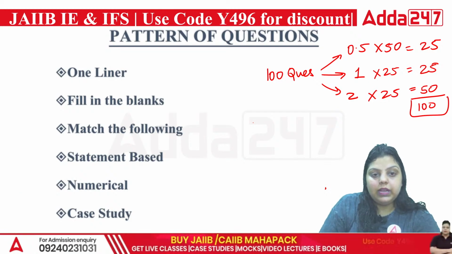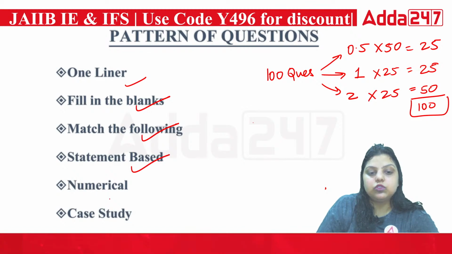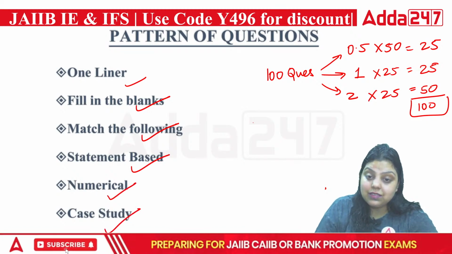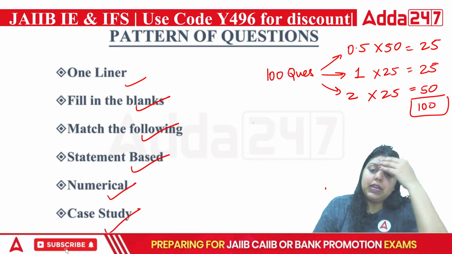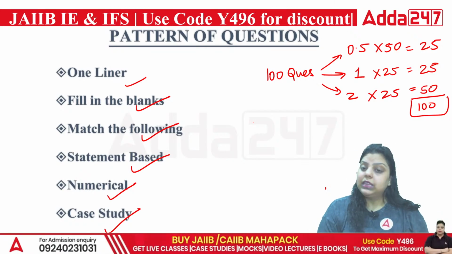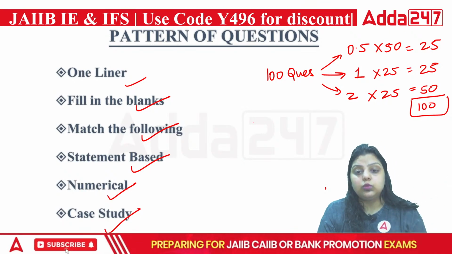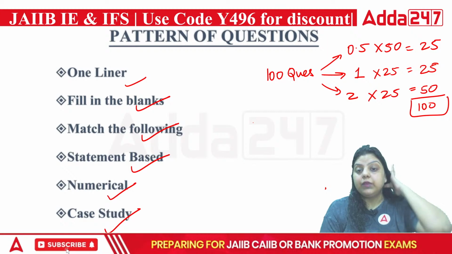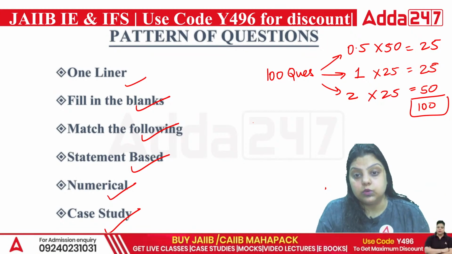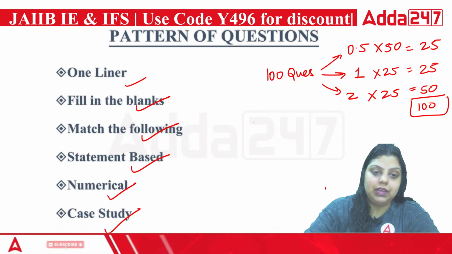Now, one-liner questions are there, filling the blanks are there, match the following are there, and case study questions are there. Sometimes they give paragraph-based questions as well. Paragraph-based questions mean they will give a paragraph of 4 to 5 lines. Out of that, they will ask 2, 3 questions, and you have to answer those. That's what the paragraph-based question is. These are the patterns.